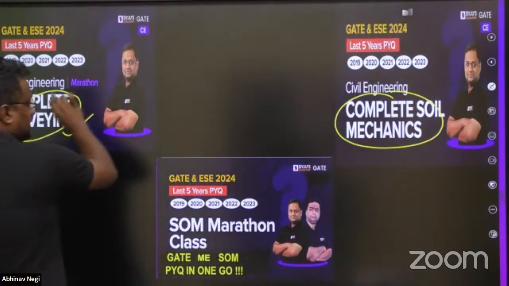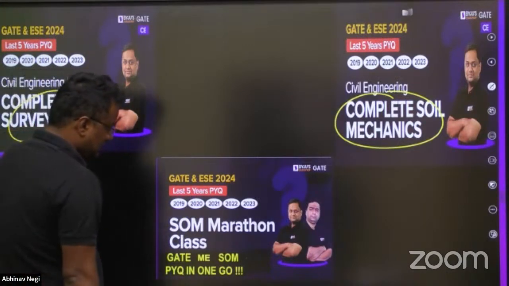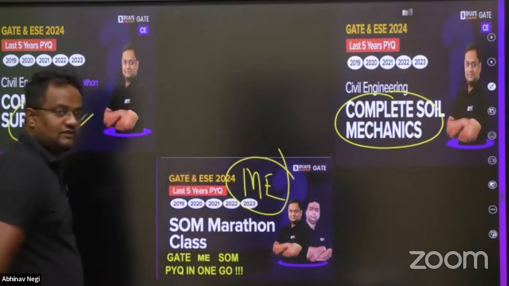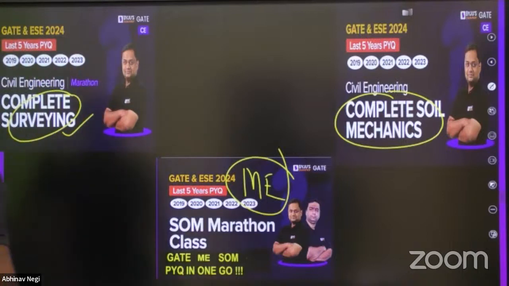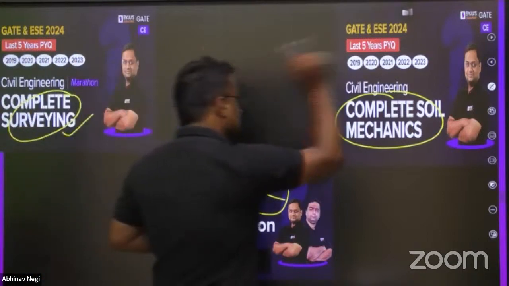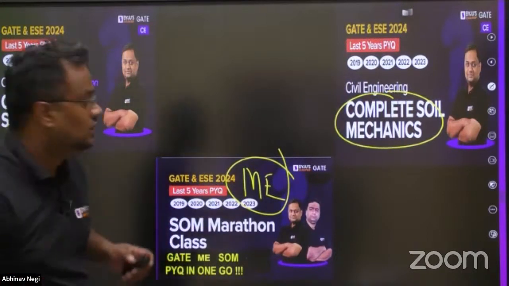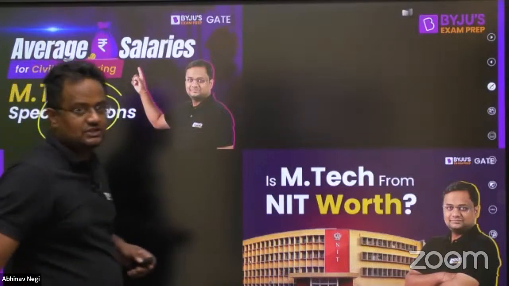Complete 5-year questions of surveying, then complete 5-year questions of strength of material. Then, guys, the mechanical: this will be mechanical 5 years previous year questions, and that will be very important for the civil branch as well. So Friday, Saturday will be surveying, Sunday will be soil mechanics, then Sunday evening will be strength of materials also.